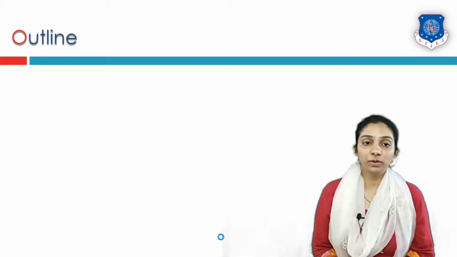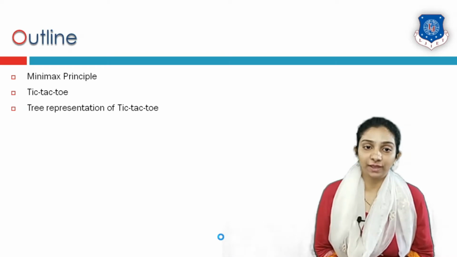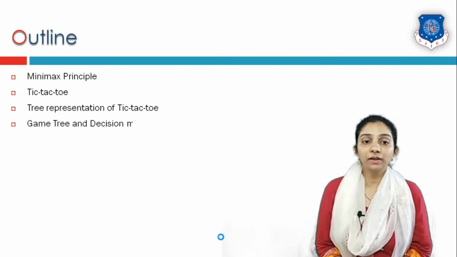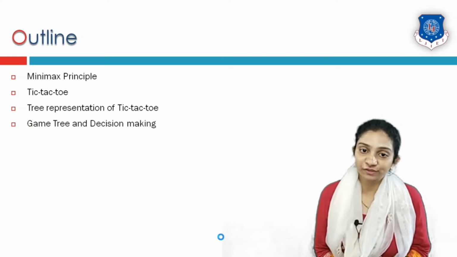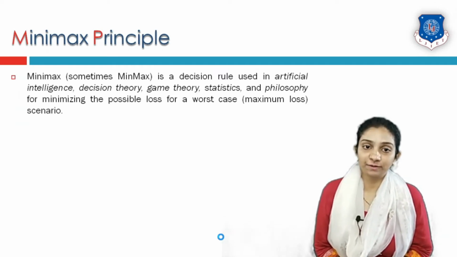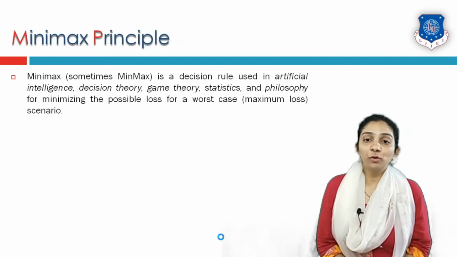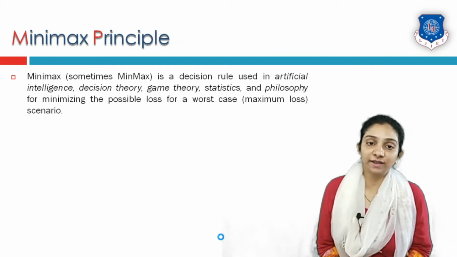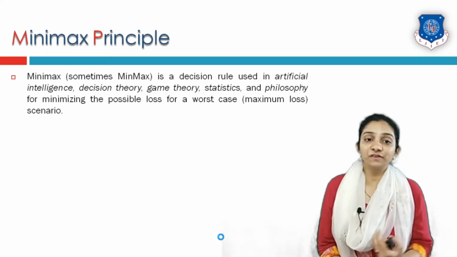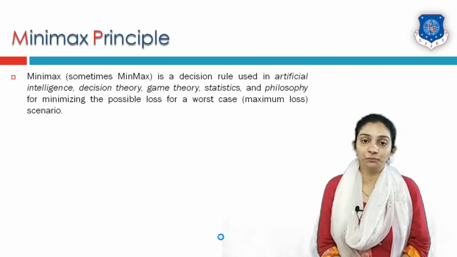Hi, today we are going to study the Minimax principle with the help of the tic-tac-toe game, followed by the tree representation of tic-tac-toe game and the game tree and decision making process. So let us start with the Minimax or simply Min-max principle. The Minimax principle is a decision rule which is mostly used in artificial intelligence, in game theory or decision making theory, or in philosophy for minimizing the possible loss in a worst case scenario.